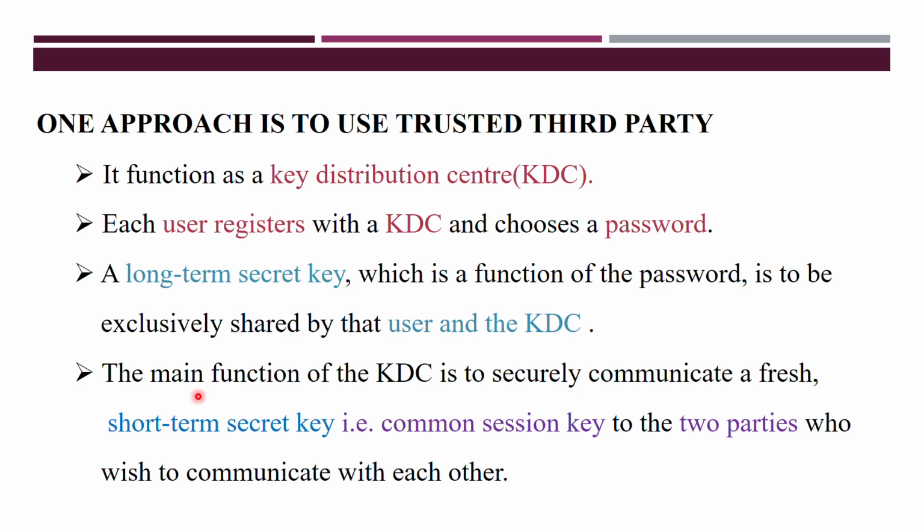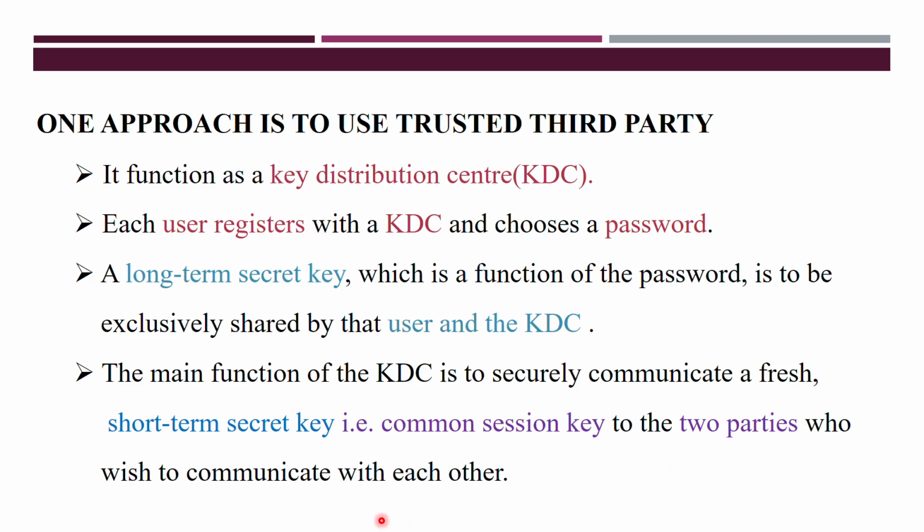After that, the KDC will generate a common session key, which you call a short-term secret key, and this key is usually used to communicate between the two parties, that is, between the two users. So this long-term secret key is between the user and the key distribution center, and this short-term key is between the two entities.